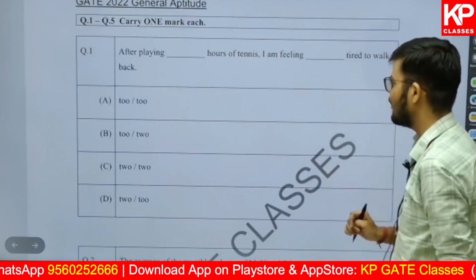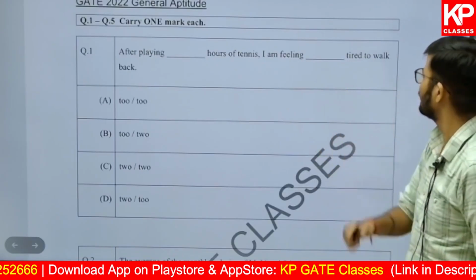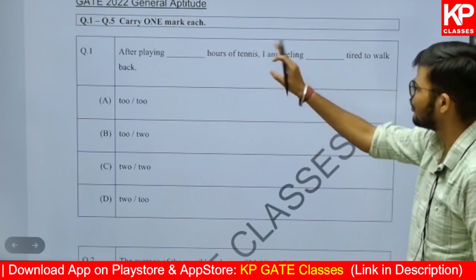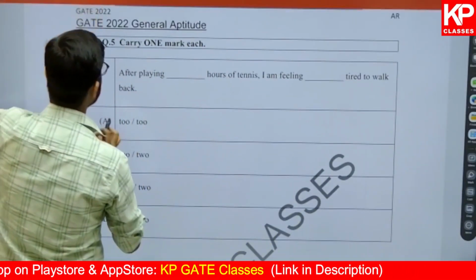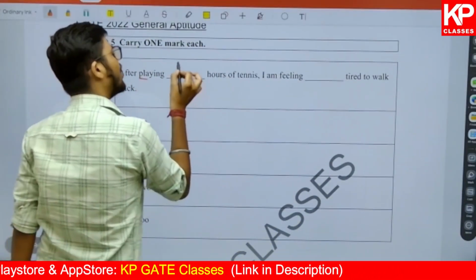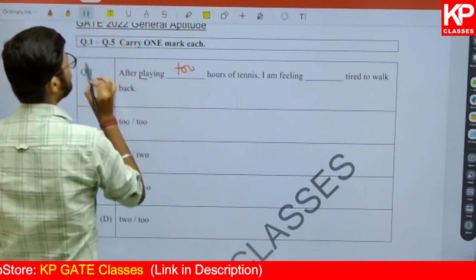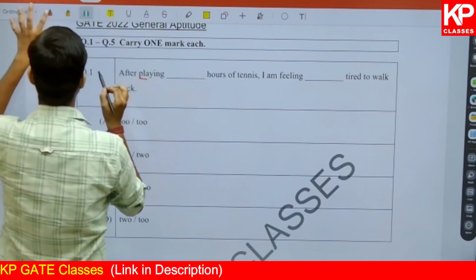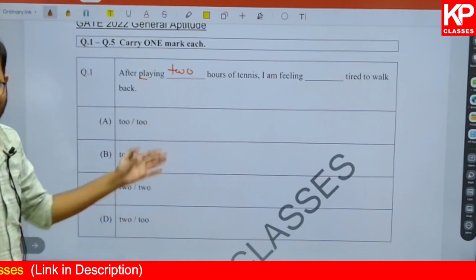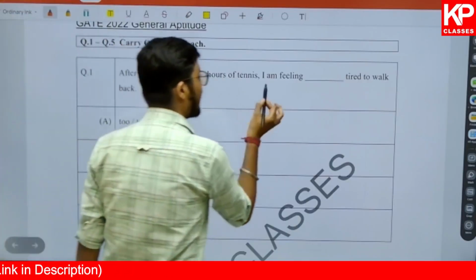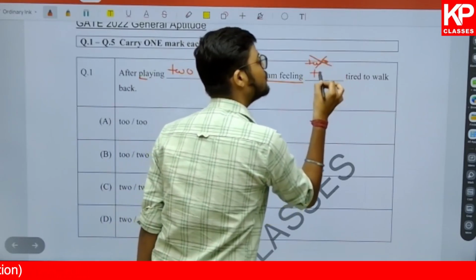It says, after playing hours of tennis, I am feeling tired to walk back. What word can be put here? So if I am talking about the first word, it says playing 2 hours. Can it be the correct one? We know that he has been playing tennis for 2 hours. It's very basic, it's very common. I don't need to explain any of these things. I am feeling too tired. Does it make sense? The answer is no. He was feeling too tired.